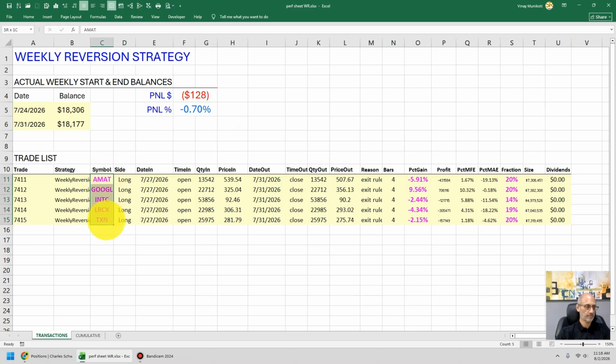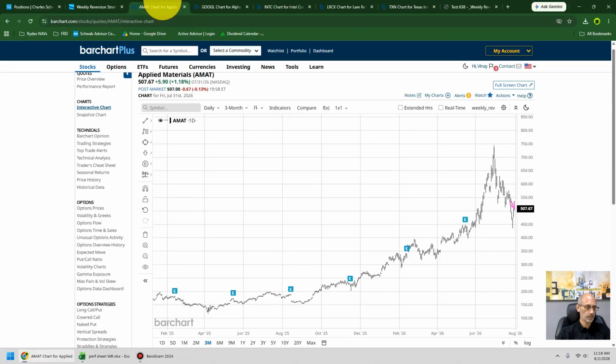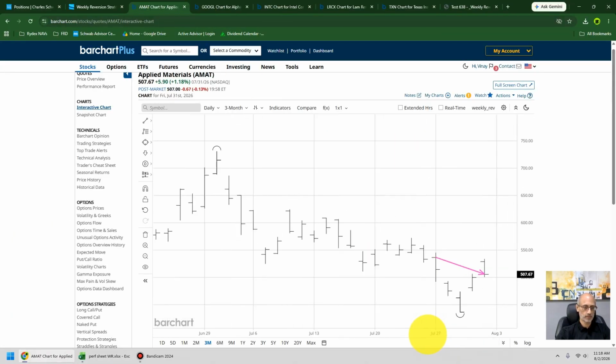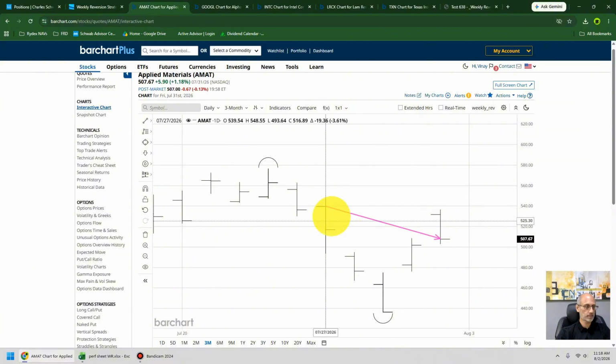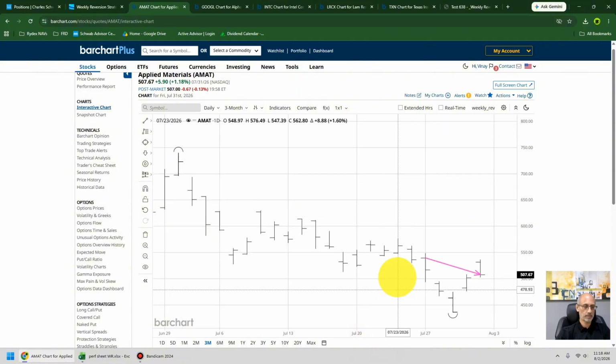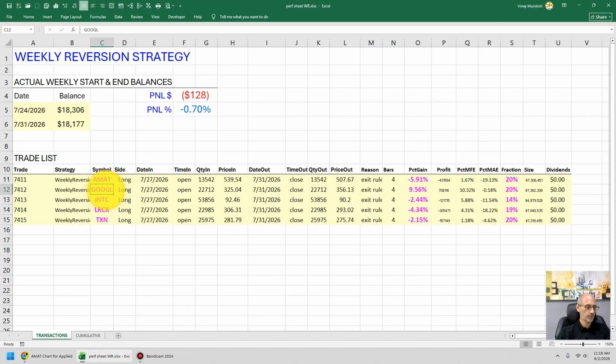And these were the 5 positions held in the portfolio over the week. First one was AMAT, Applied Materials. That one was down 6%. And this is what the trade looked like for AMAT. We bought the dip of the prior week and got in here on Monday's open and sold here on Friday's close for a loss. Next one is Google.